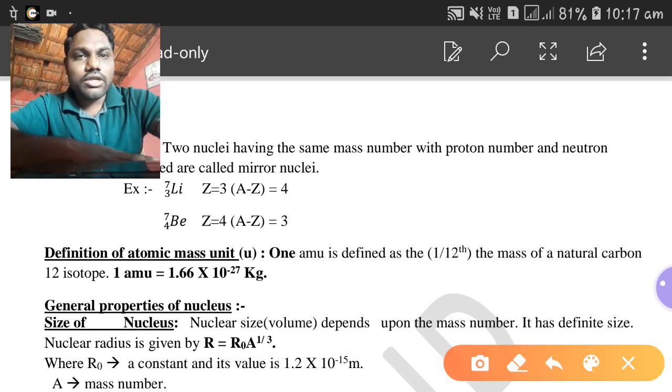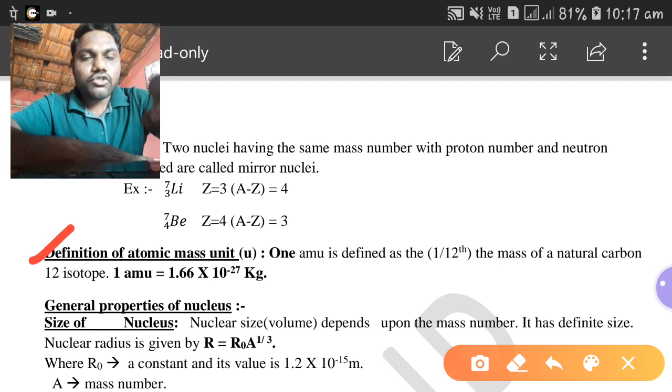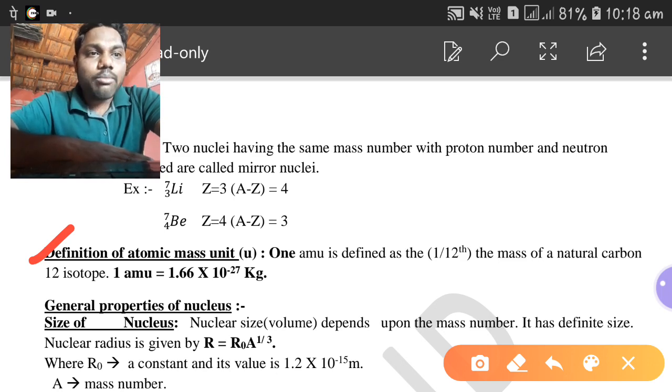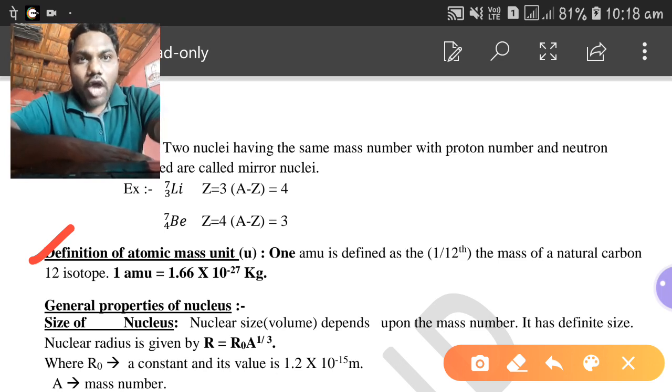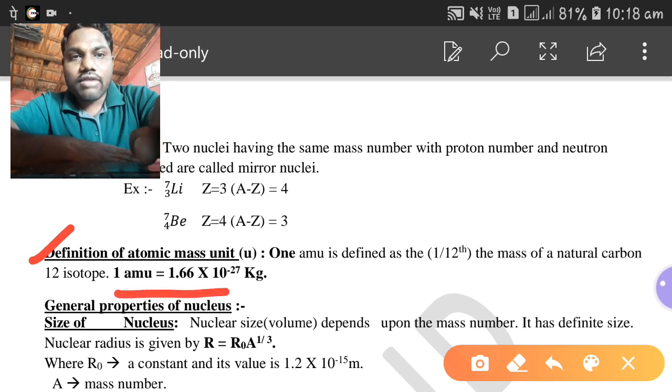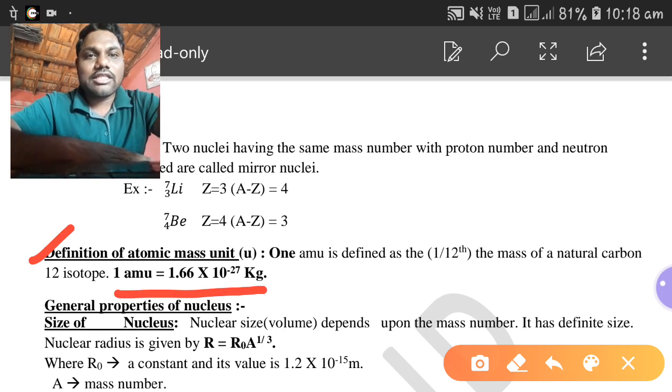One atomic mass unit is defined as 1/12th the mass of the natural carbon-12 isotope. Therefore 1 AMU is equal to 1.66 times 10 to the power minus 27 kg.